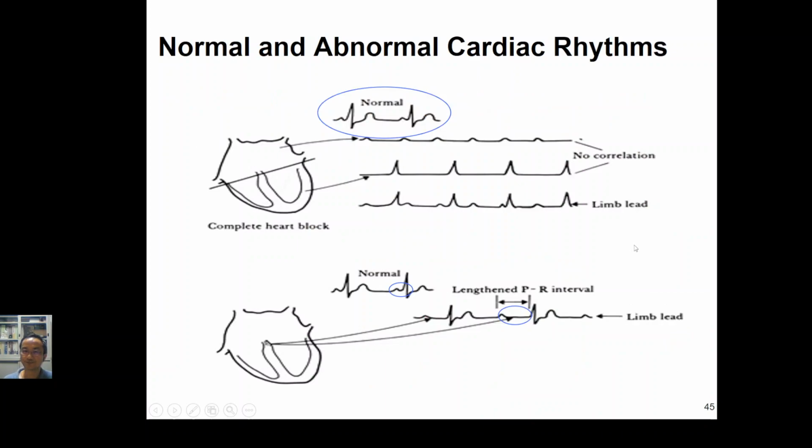So you can see that, let's say, if this is the normal ECG signal, if we have complete heart block, then we will have a signal that looks like this. If we have the AV block, then the PR interval will be lengthened.